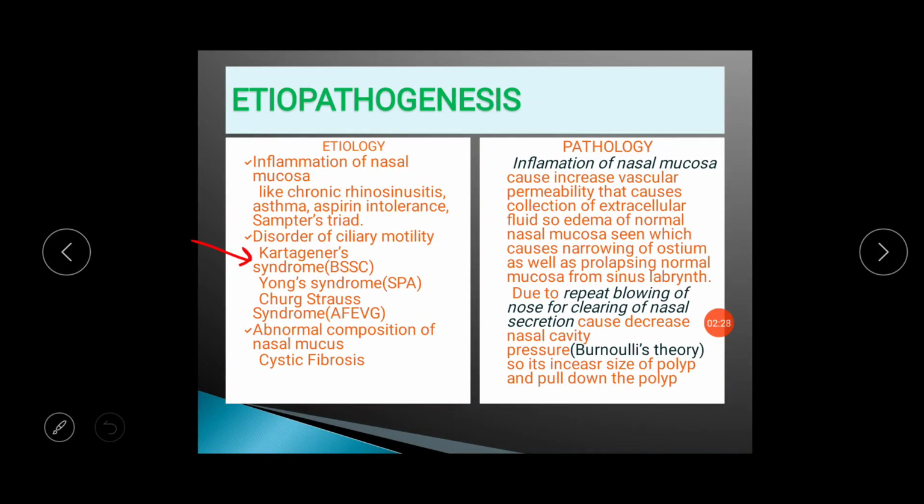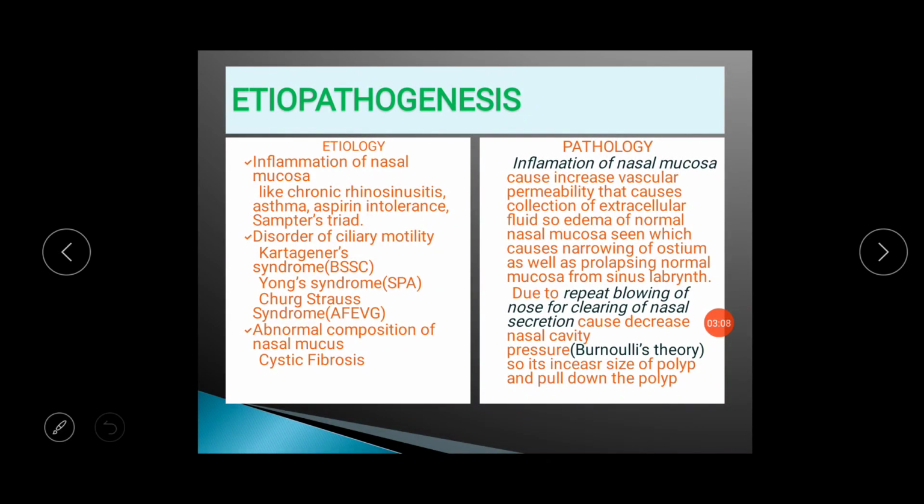In Kartagener syndrome, in Young syndrome and Churg-Strauss syndrome, there is decrease in ciliary motility. So in this type of disease, there will be increased stagnation of fluid in the sinus cavity and nasal cavity, and it will not go regularly into the nasopharynx. So due to the stagnation of this fluid, there will be chronic inflammation, and with associated allergy, it will develop into nasal polyposis. Abnormal composition of nasal mucus, as seen in cystic fibrosis, makes these patients more prone to develop nasal polyposis.